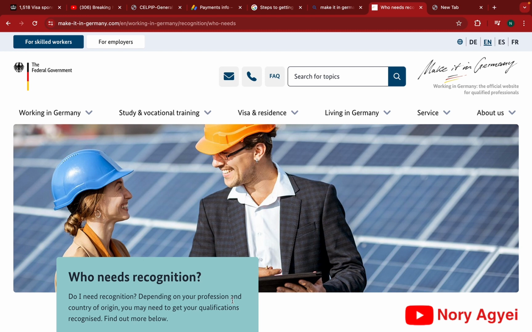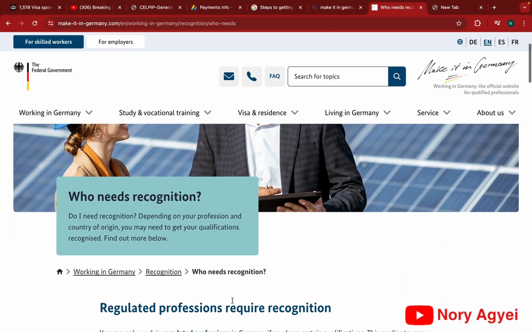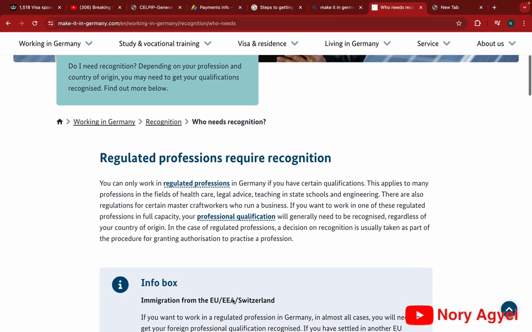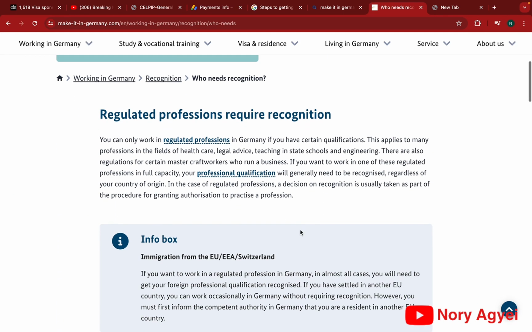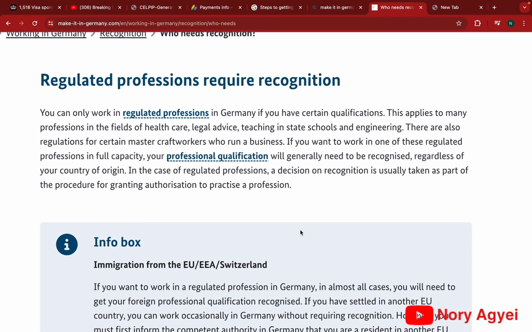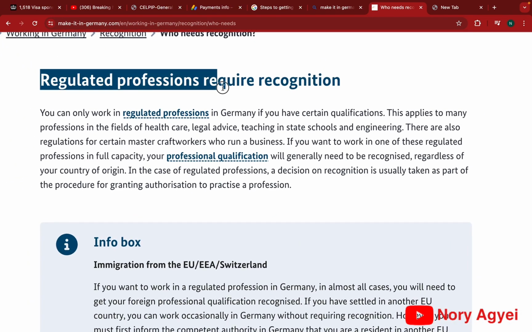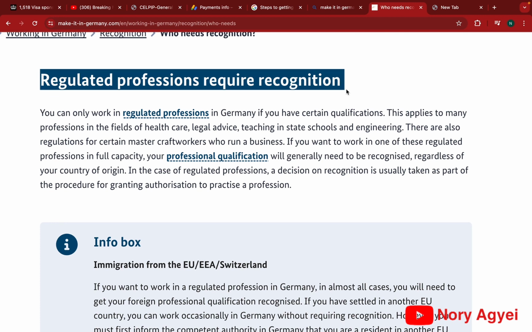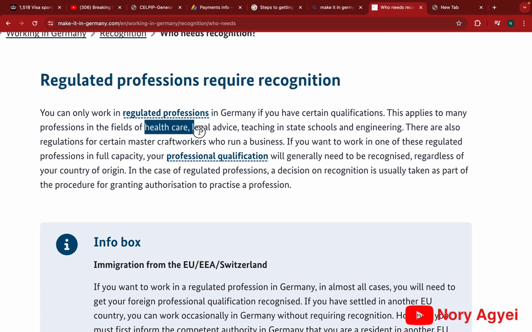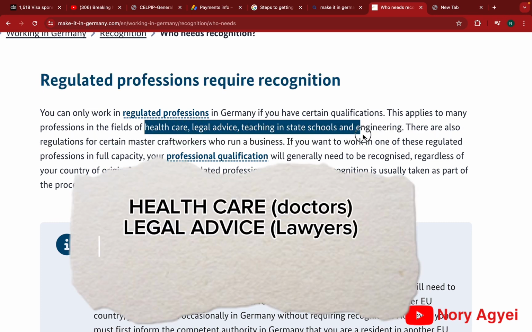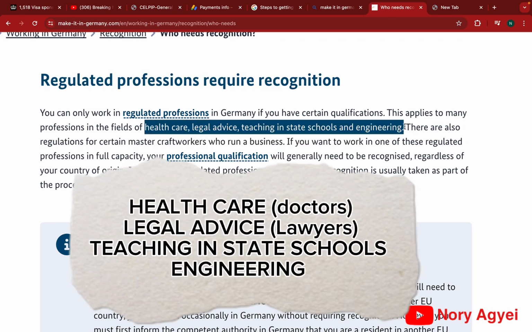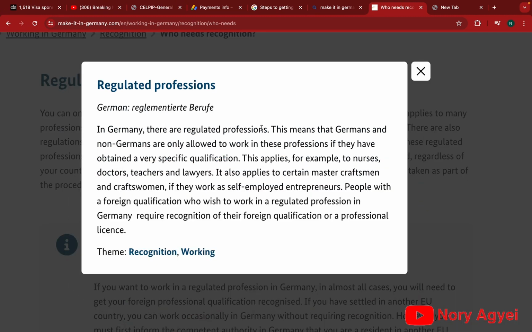So who needs recognition? Like I said in my previous video, only professions that are regulated require recognition. So there's actually a difference between recognition and comparability check. Like you can see, it says that regulated professions require recognition. So if you are under these professions, then you need to do the recognition application. So regulated professions are in the field of these ones.